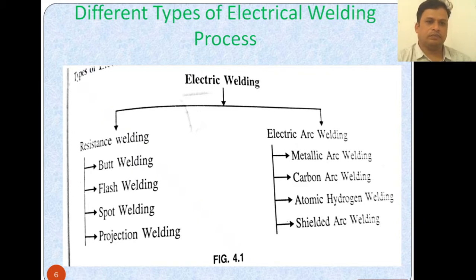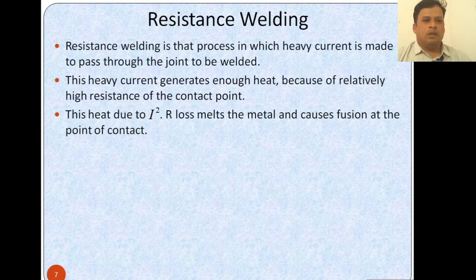What is resistance welding? Resistance welding is the process in which heavy current is made to pass through the joint to be welded. This heavy current generates enough heat because of the relatively high resistance at the contact point.